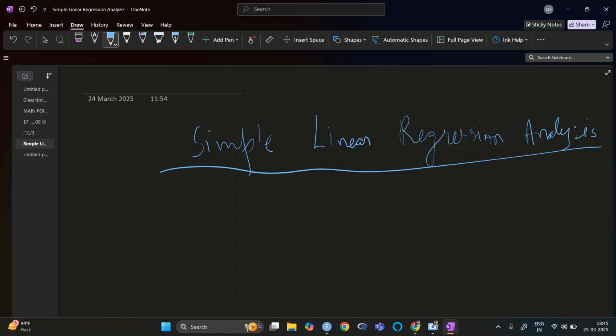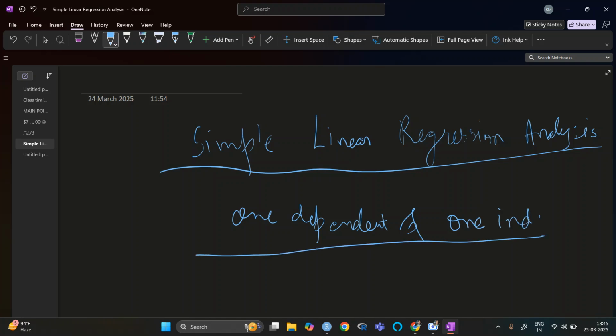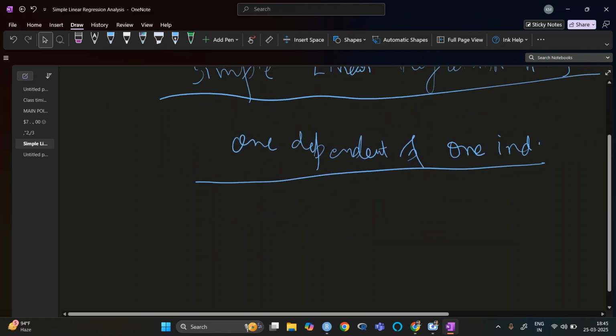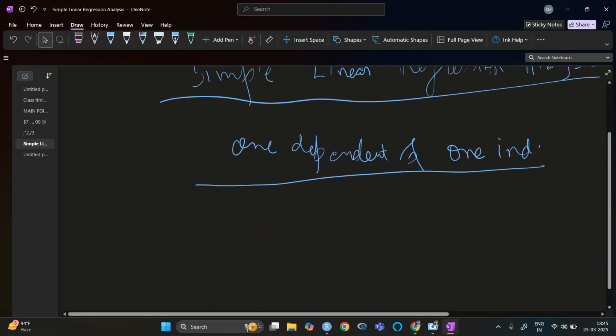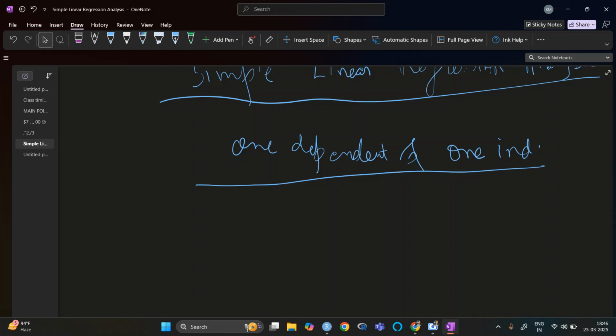For the simple linear regression, we consider the modeling between one dependent and one independent variable. So we are taking one input and we want just one output. The input is only one variable, so this is very simple. We will start from here and then see how we can do it with the multiple one.